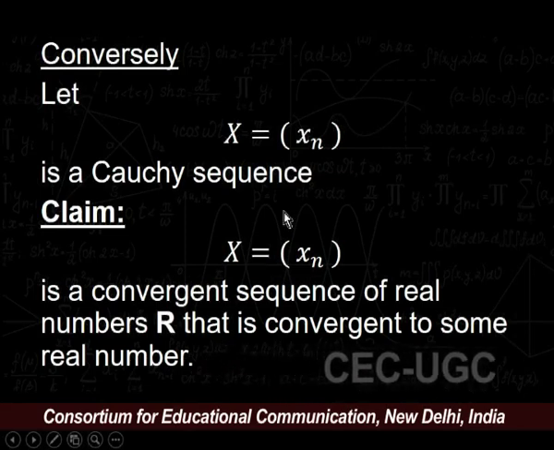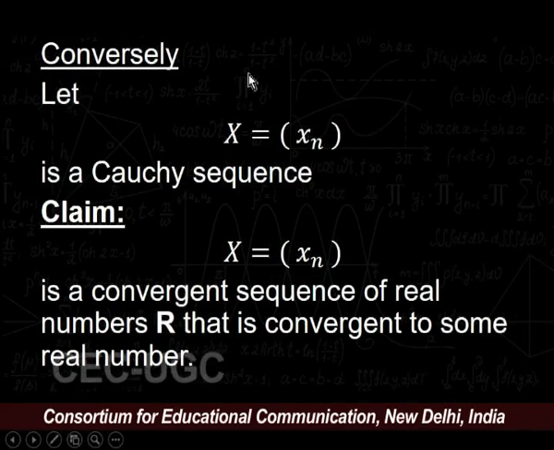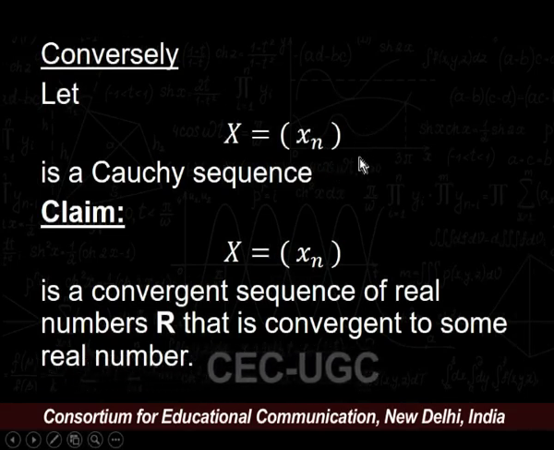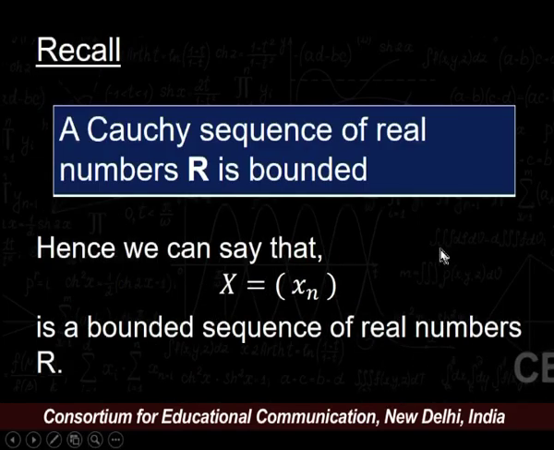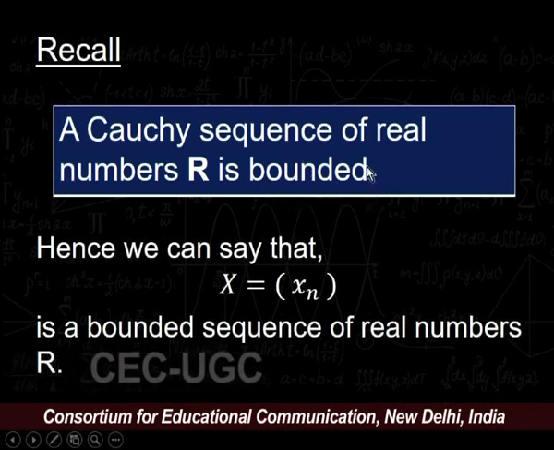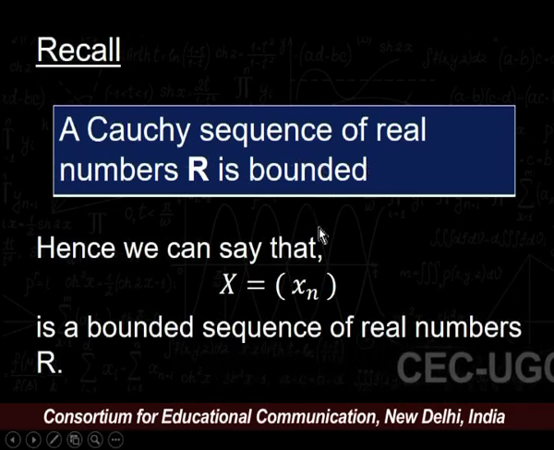I repeat, let us suppose the sequence is a Cauchy sequence, and we need to prove that it must converge to some real number. Recall, a Cauchy sequence of real numbers is bounded, as we discussed earlier. Hence, from this result we can say that our sequence is bounded.